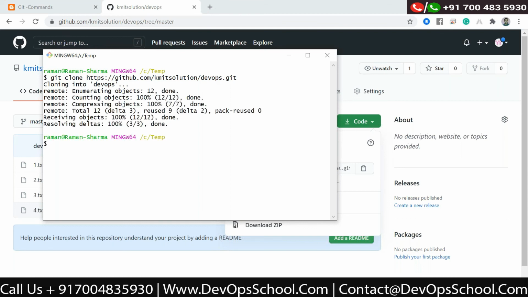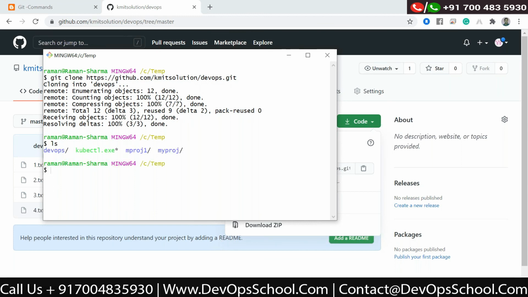When you run this command, if it is a public repository, it will not ask for any user ID and password because a public repository you can clone. But if it is private, it will ask for authentication, and you need to provide a valid user ID and password.